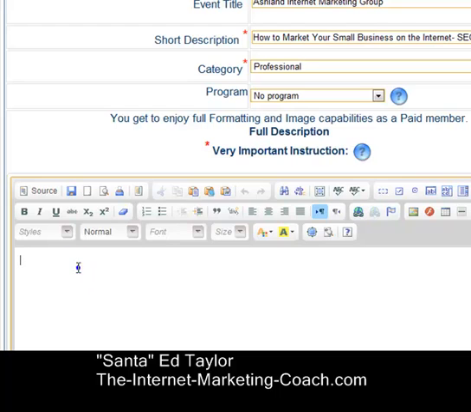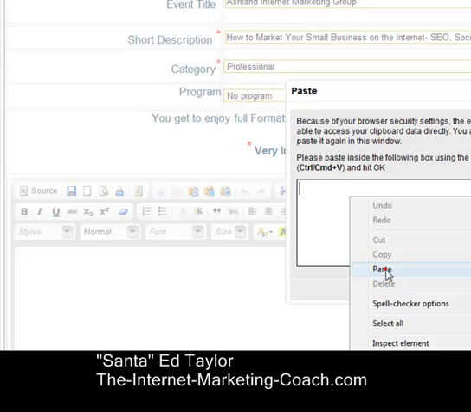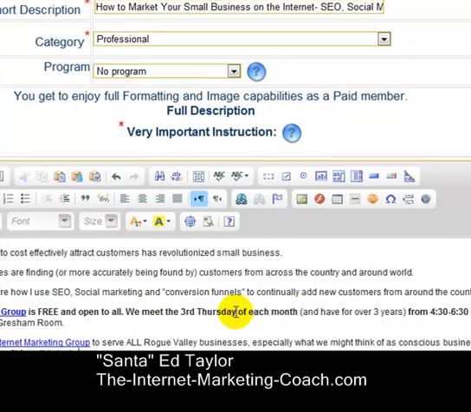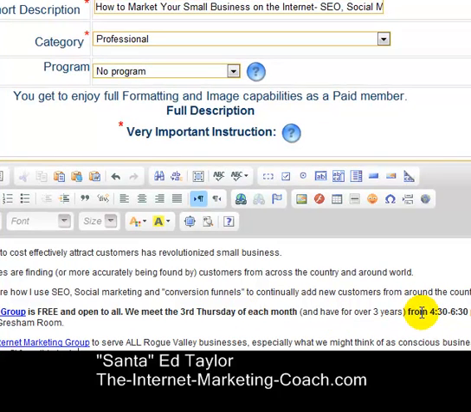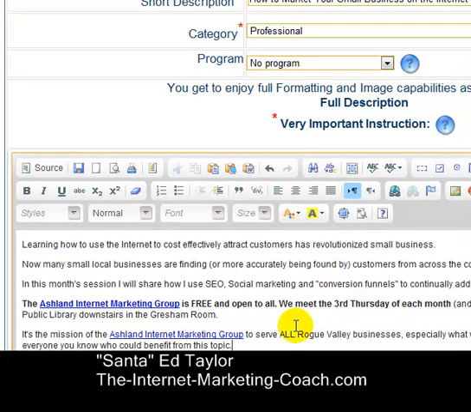Now it's not going to let me paste it directly. I'm going to say paste, but then it pops up this little box and you have to go and paste it in there again. And then you do that and say okay. And there it is. Now what it's done is it says learning how to use the internet to cost effectively attract the customers, says revolutionize small business. So I have all this in here. And you can see even the bold formatting has stayed. Now I have in here also the information about the location and the time of the event, which I don't really have to have in here, but I'm going to keep it in here anyway.